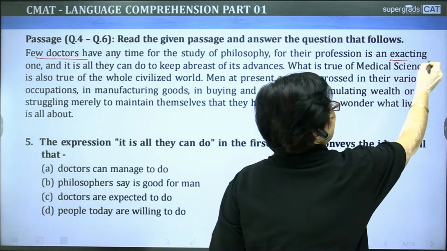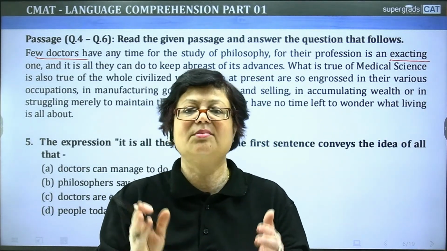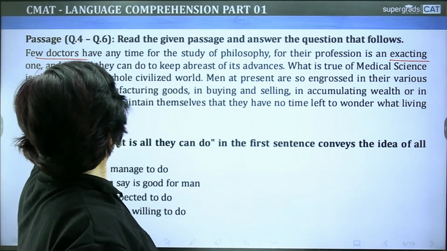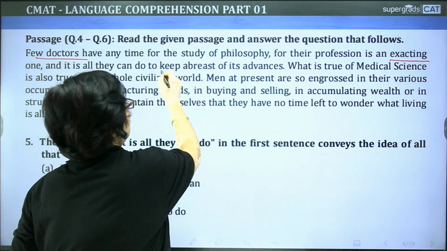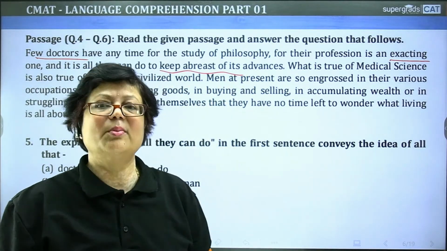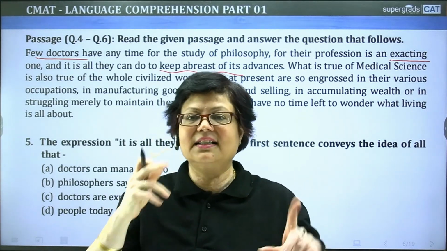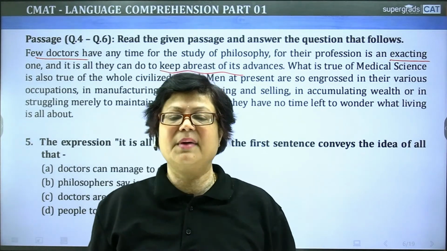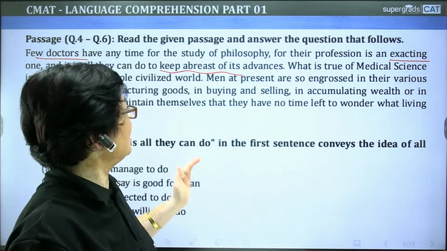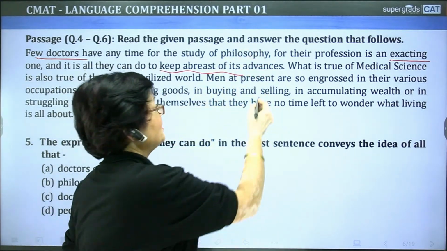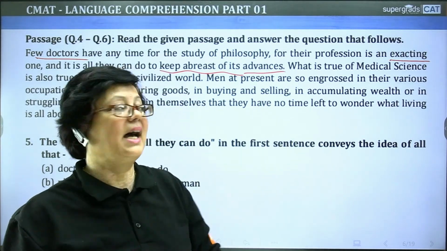What is the meaning of exacting? Demanding. Doctors का profession demanding होता है, उनके पास time की कमी होती है. And it is all they can do to keep abreast of its advances. To keep abreast of is an idiomatic phrase which means to be aware of, to be updated, है ना? Update रहना, that is to keep abreast of. अपने field के बारे में जानकारी बहुत लोग रखते हैं, ठीक है? So they are keeping themselves abreast of the advances. Advances मतलब progress. उसमें क्या क्या नए नए विचार आ रहे हैं.